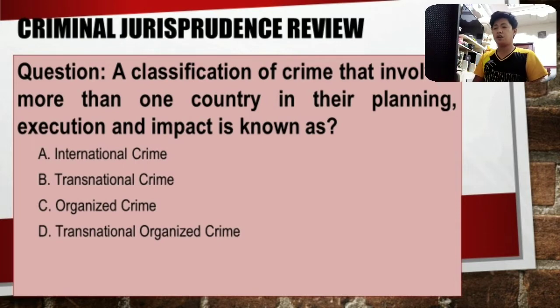Okay, so let me read the question, guys. Classification of crimes that involves more than one country in their planning, execution, and impact is known as, yeah. So we have four choices. Letter A, international crime. Letter B, transnational crime. Letter C, organized crime. Letter D, transnational organized crime. Okay? So you may pause the video for a while, habang iniisip niyo kung ano yung tamang sagot.